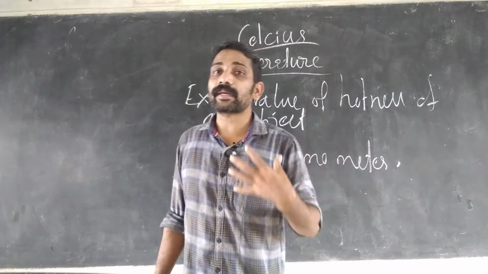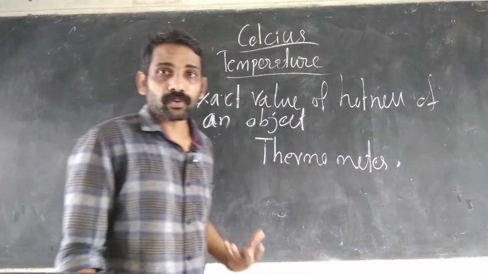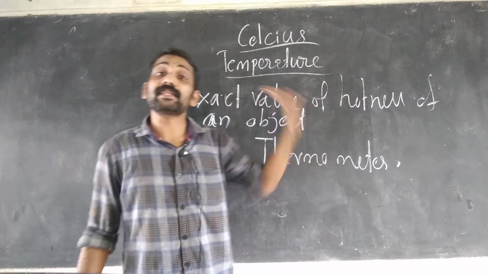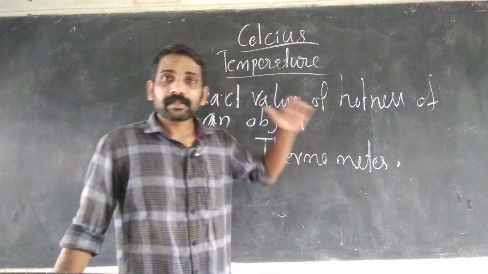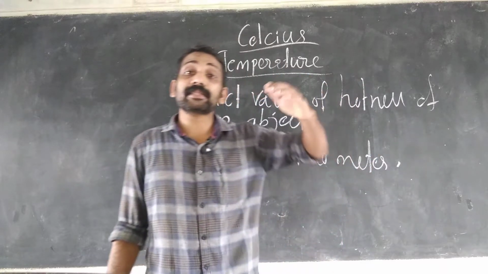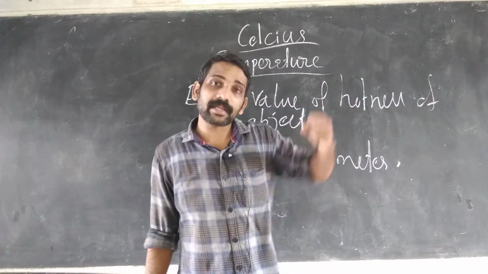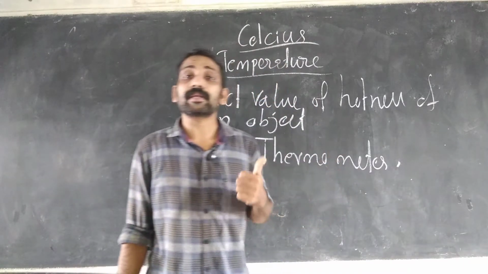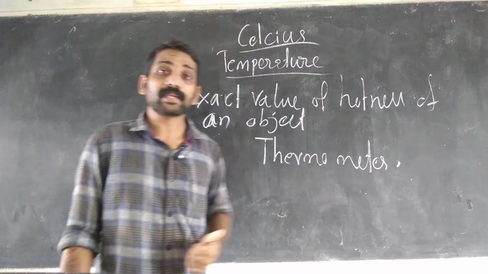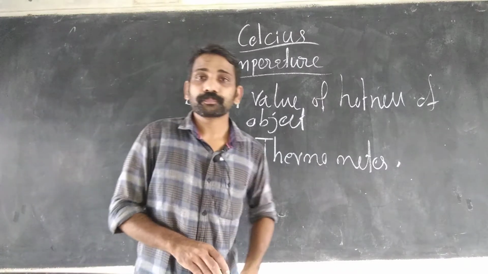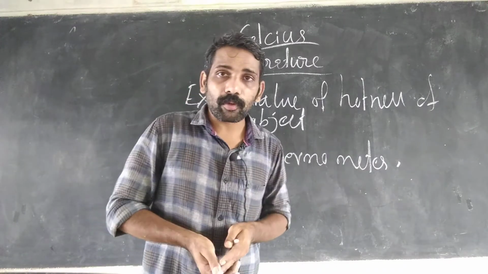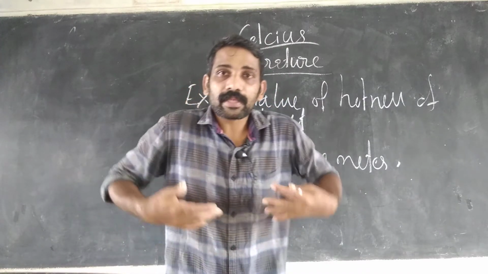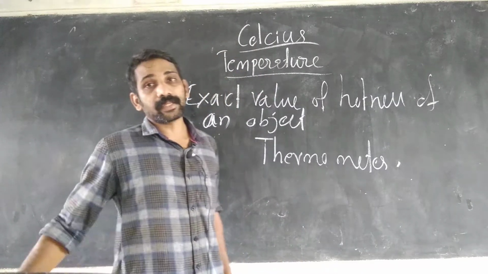The thermometer with that scale is called the Celsius thermometer. So what is a Celsius thermometer? A Celsius thermometer is a device which was made by the scientist Celsius.